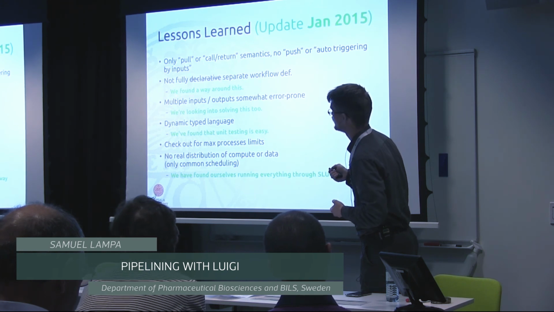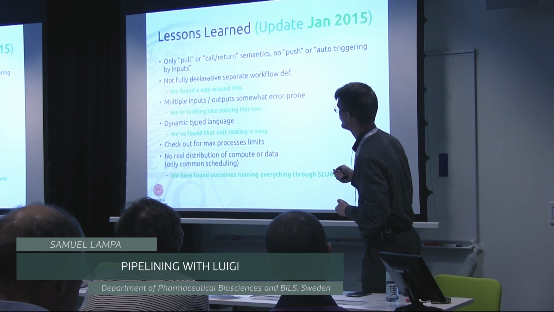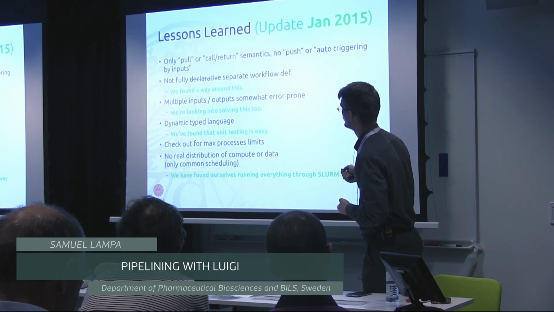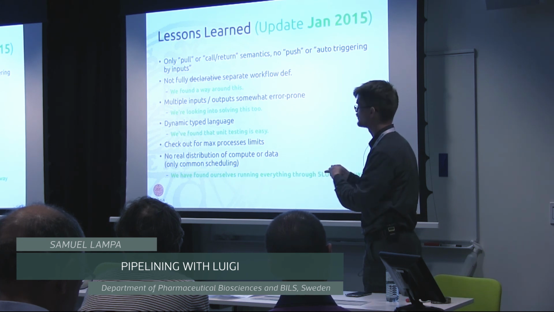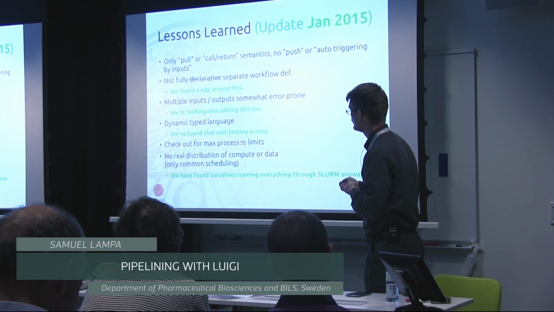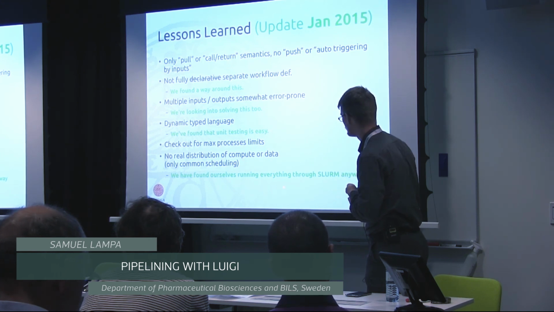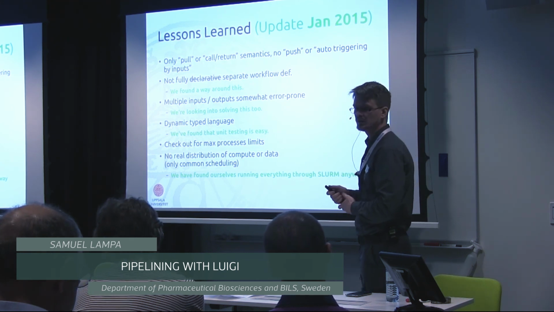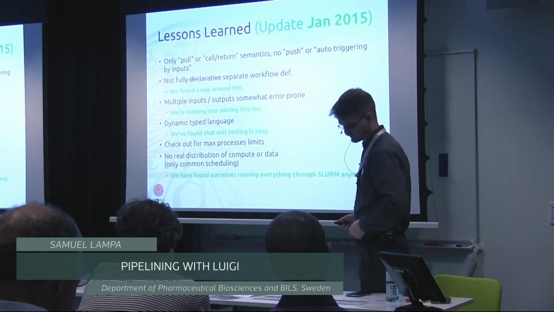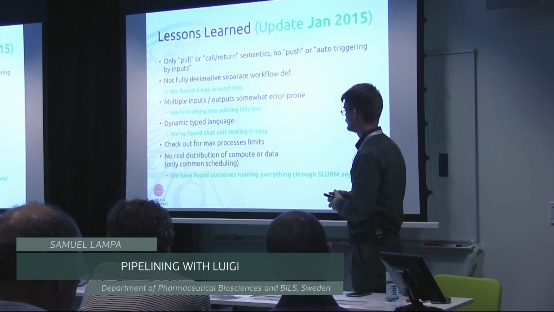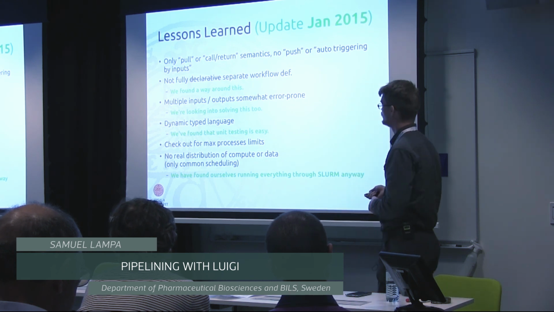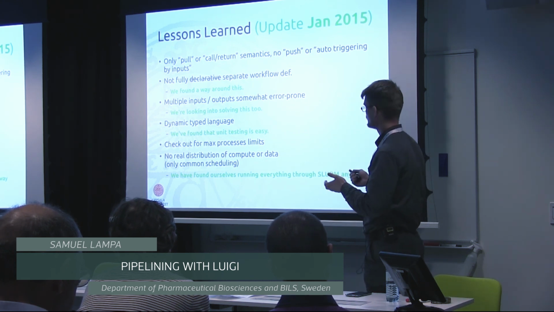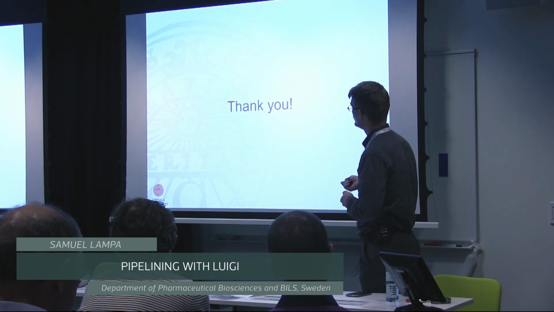I quickly hinted that we have found a way around these separate workflow definitions. Also, there's another thing about having multiple inputs and outputs, and also naming them. And we found out that unit testing is easy. And yeah, we basically run everything through Slurm. That's the way we figured is the most stable way to do distribution of computation in any way. And it seems to work really nice. And that's it.